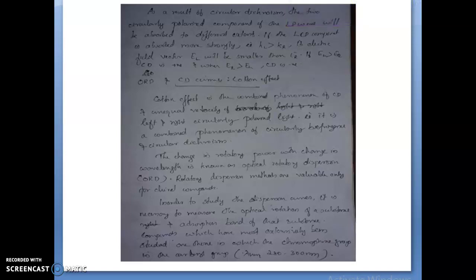Hi students, here we are going to discuss what is Cotton effect and what is ORD. ORD means the change in rotatory power with the change in wavelength, which is known as optical rotatory dispersion. It is valuable only for chiral compounds.